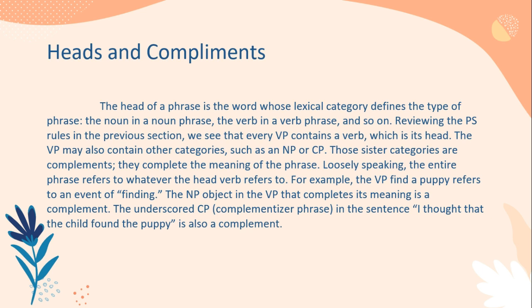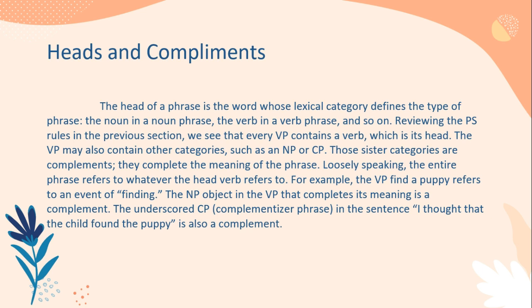Phrase structure trees also show relationships among the elements in a sentence. The head of a phrase is the word whose lexical category defines the type of phrase: the noun in a noun phrase, the verb in a verb phrase, and so on. Reviewing the phrase structure rules in the previous section, we see that every verb phrase contains a verb, which is its head.